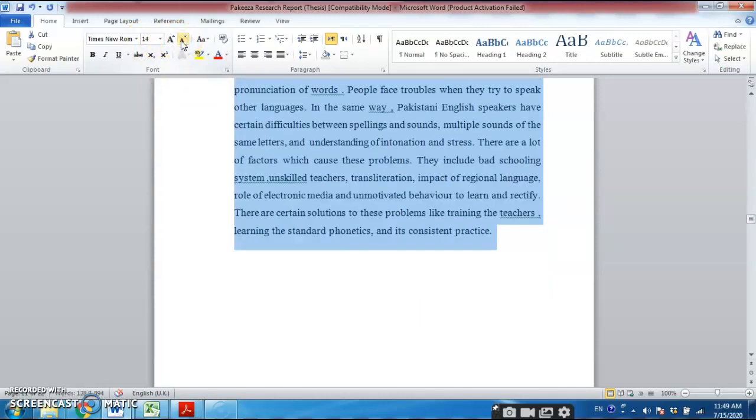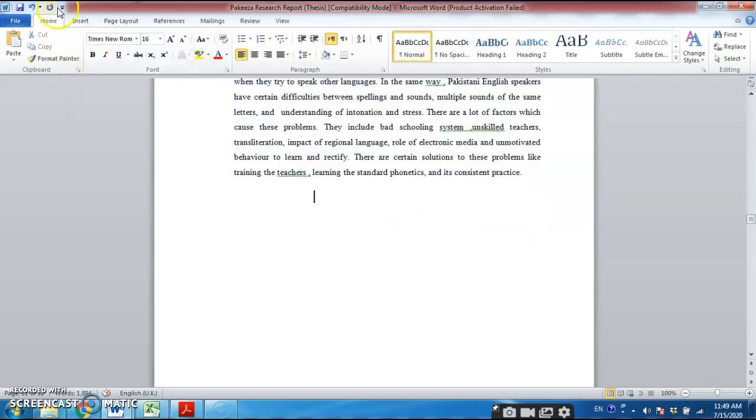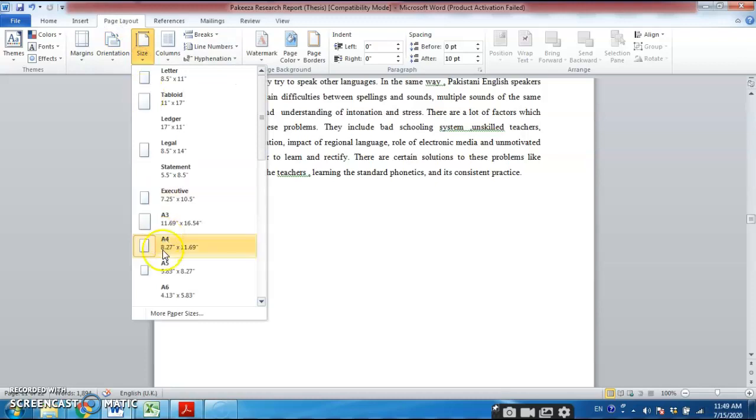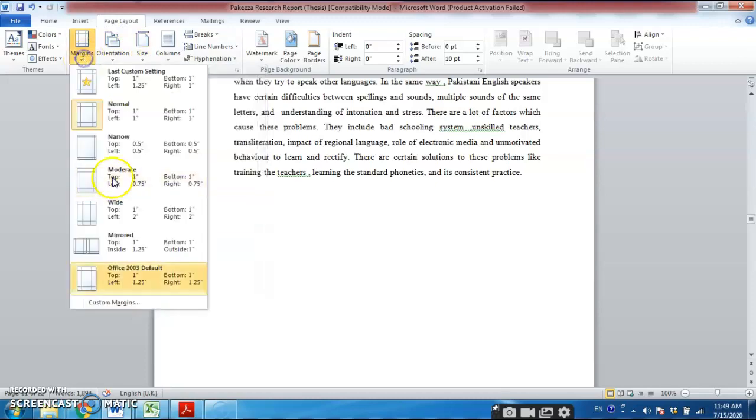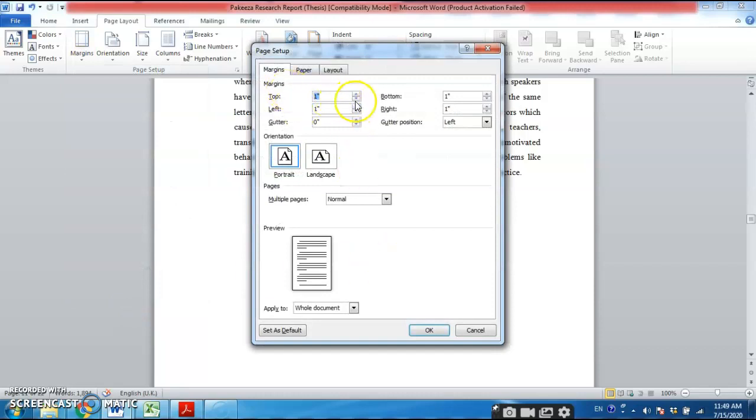Okay, now let me save your document, and also page setup. Your page should be A4. Okay, margins, let me go to custom margins, and top, bottom, left should be 1.25 inches.